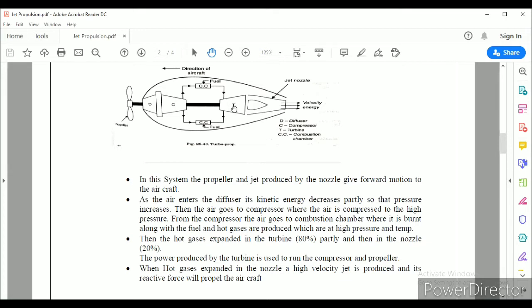After expanding in the turbine, the remaining 20% of the expansion takes place through the nozzle. Hence, the nozzle gives the high velocity jet. The reactive force of the jet moves the aircraft.